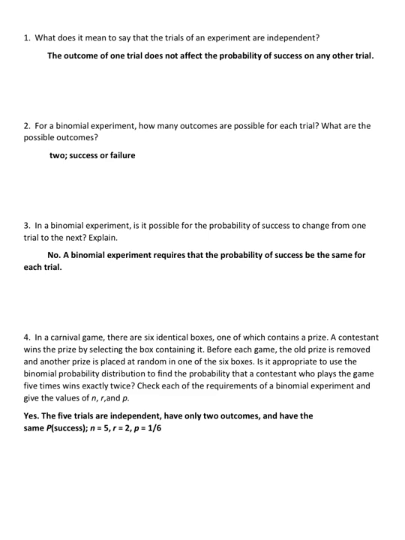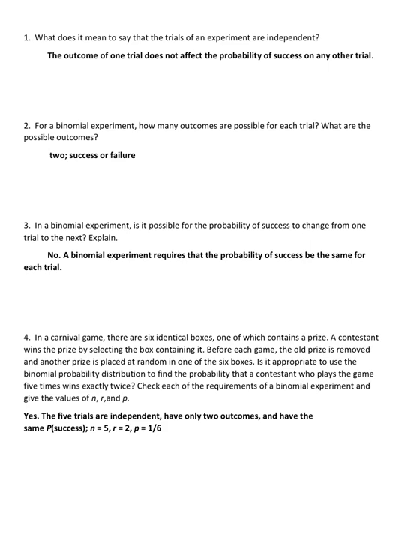And that's number two. For a binomial experiment, how many outcomes are possible for each trial? Only two, success or failure. In a binomial experiment, is it possible for the probability of success to change from one trial to the next? No, a binomial experiment requires that the probability of success be the same for each trial.